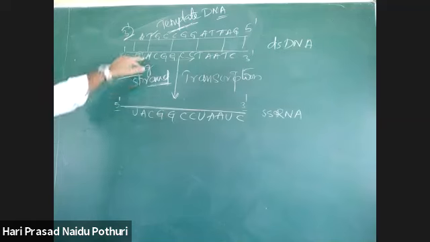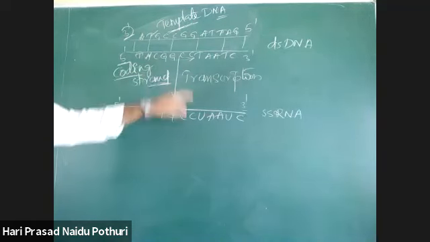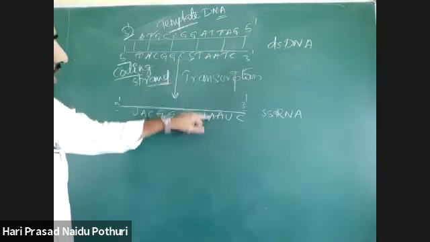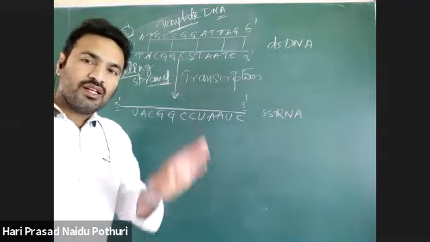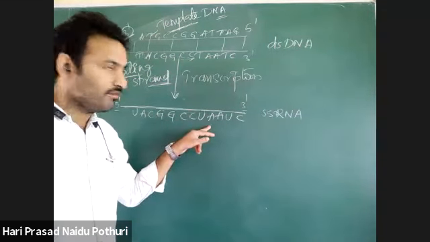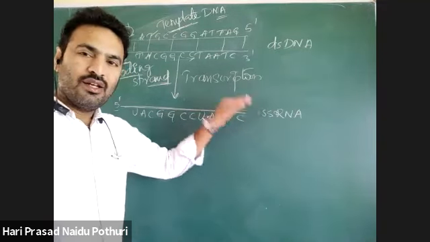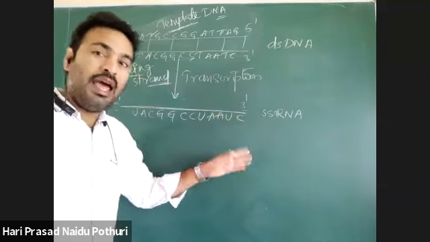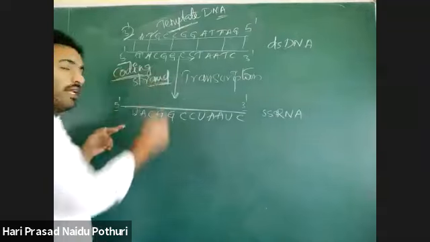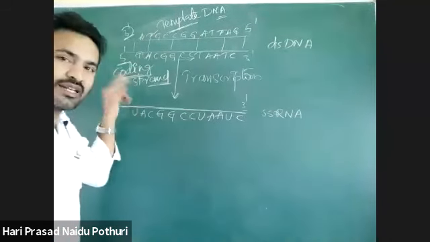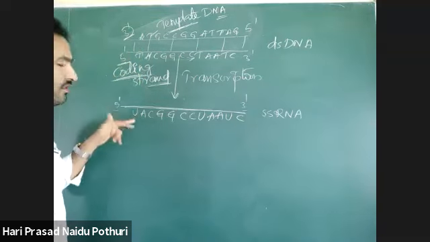U, A, C, G, C, U, A, U, C. Newly synthesizing RNA has the exact sequence of nucleotides present on the coding strand except thymine. Here thymine is there, we can write uracil.